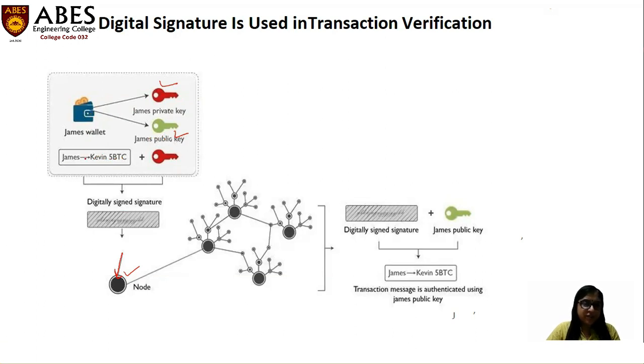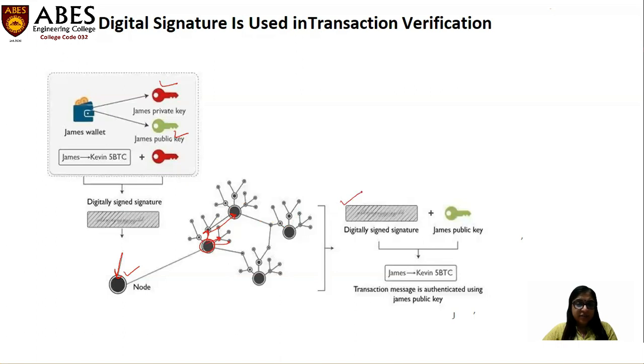So this is the transaction, and James uses his private key to encrypt this message. Just like we send a check to a friend with my signature, in the same way James digitally signs using his private key, and that creates this message. This message comes to this node, and using the peer-to-peer method, this node sends it to its nearby nodes. In the same way, this transaction is propagated, and the transaction comes to all nodes.